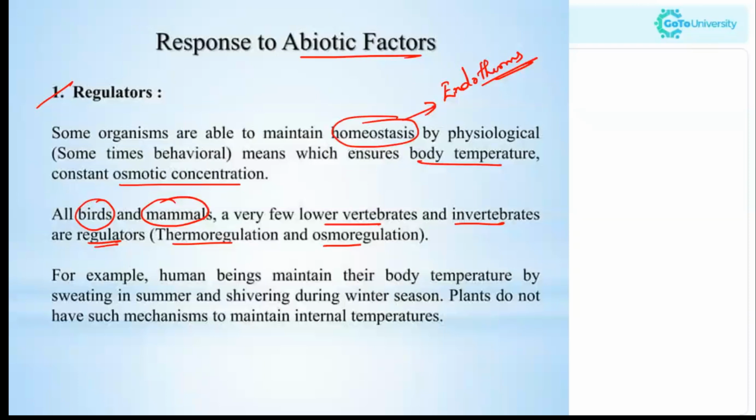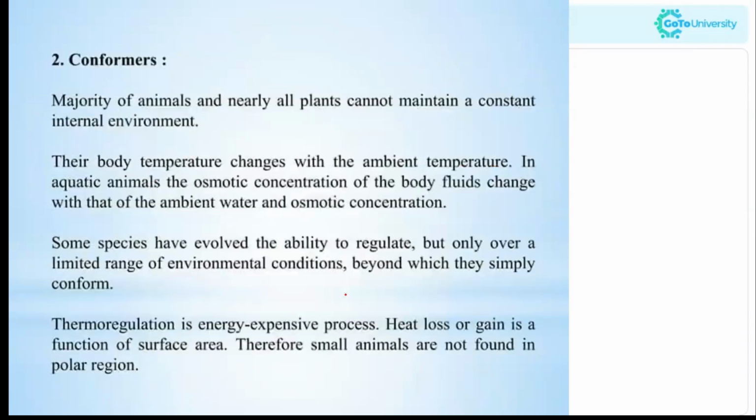As you know, in humans, we have the kidneys, and kidneys carry out the osmoregulation. They filter the blood to remove the waste and excess substances, including water and salts. So the kidney can adjust the volume and concentration of urine to maintain the proper balance of water and solutes. That is what osmoregulation refers to. For example, as I mentioned, human beings maintain their body temperature by sweating in summer and shivering during the winter season. And plants do not have such a mechanism to maintain the internal temperatures. Okay, that is about regulators.